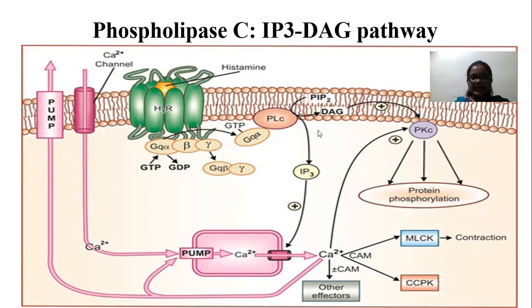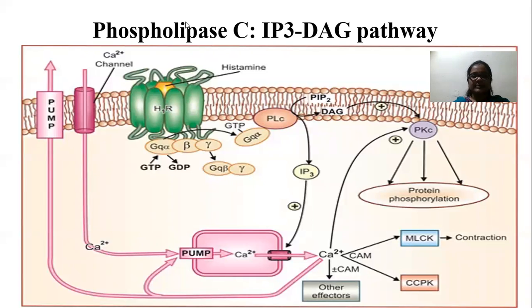Okay, and the DAG is partially converted back into phospholipids. And the dephosphorylation of IP3 occurs. Then the remaining product is inositol. Inositol is required for the resynthesis of PIP2.